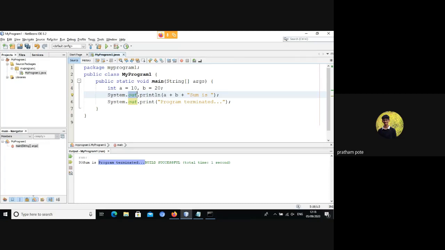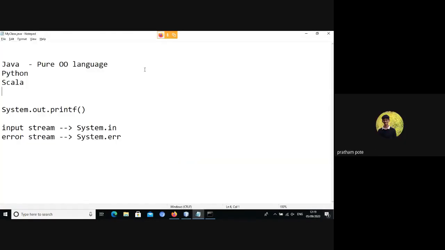But in this scenario, system is a class in an internal package, and out is a particular object in that system package, right? Yes, but in order to understand how exactly out works, okay, system is a class. System is not a package.